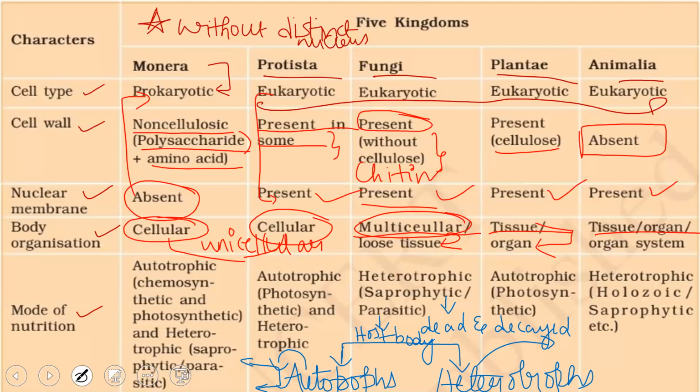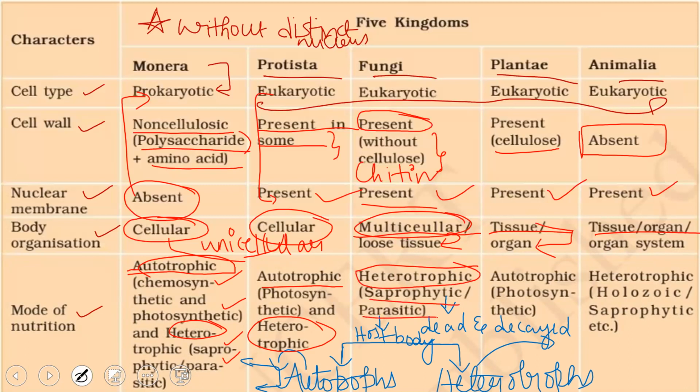Now let us look into what type of nutrition they follow. In Monera, generally you have all the types. You have both autotrophs as well as heterotrophs. In autotrophs, both photosynthetic and chemosynthetic are present. In heterotrophs, they are both saprophytic as well as parasitic. In protistans, majority of them are autotrophs and some of them are heterotrophs. If they are autotrophs, majorly they are photoautotrophs. In case of fungi, they are purely heterotrophic organisms. They may be either saprophytic or parasitic.